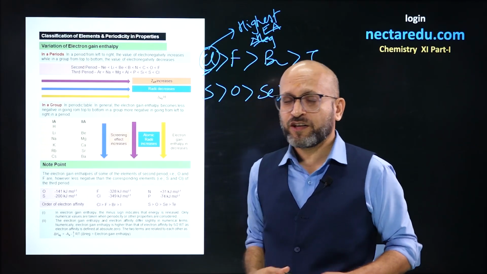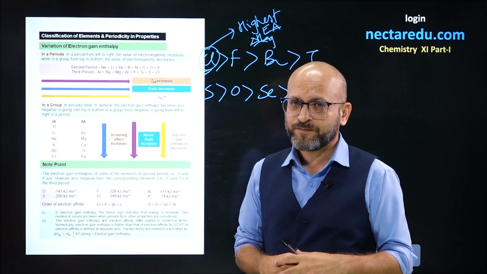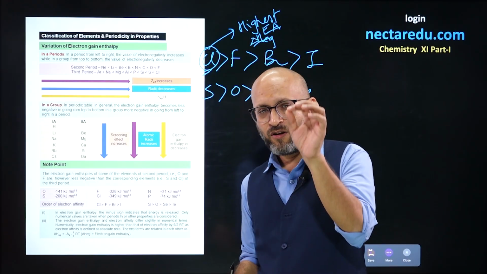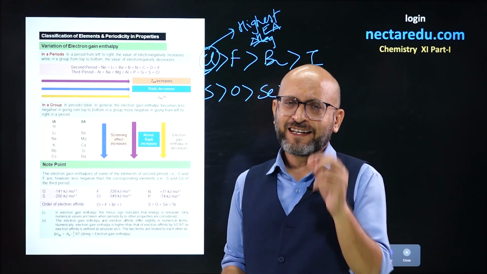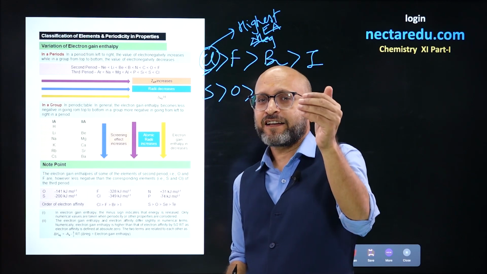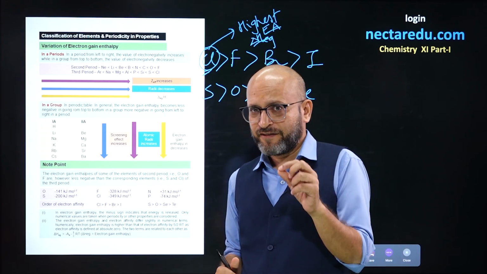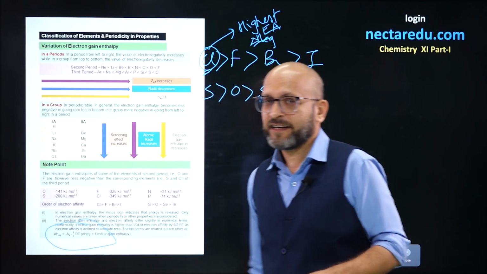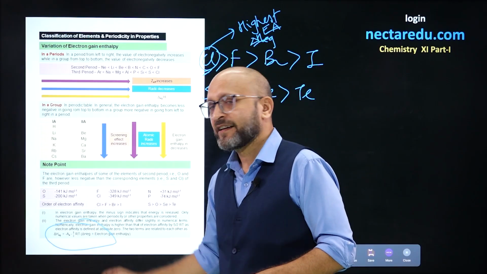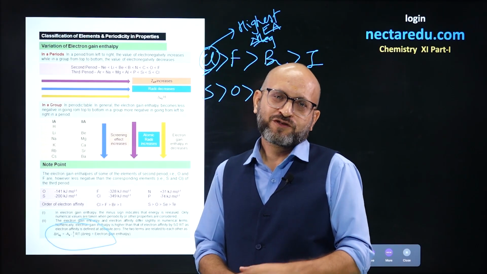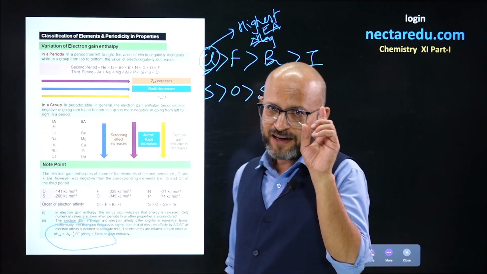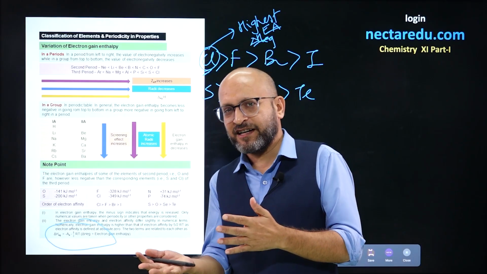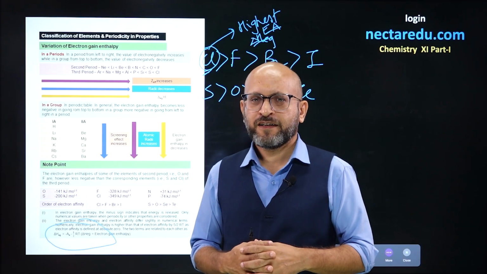And what is the relation between electron affinity and electron gain enthalpy? The main difference is the sign, and numerically there is only a slight difference between electron gain enthalpy and electron affinity values, which is explained by this relation: electron gain enthalpy equals minus of electron affinity minus 5/2 RT. So this is the slightest difference. Apart from this, only the sign difference is there. If electron gain enthalpy is negative, electron affinity is positive. So that's it.